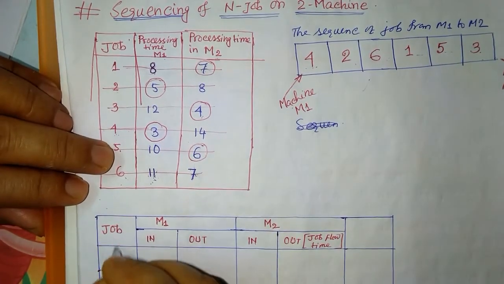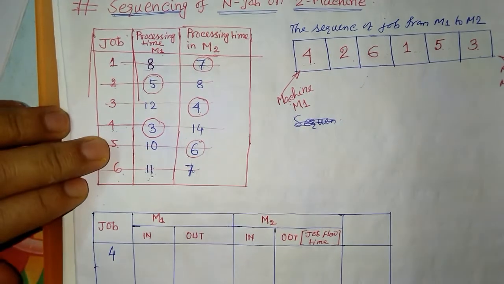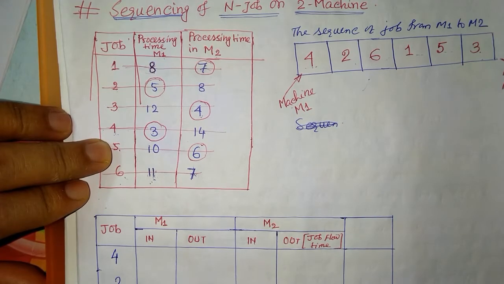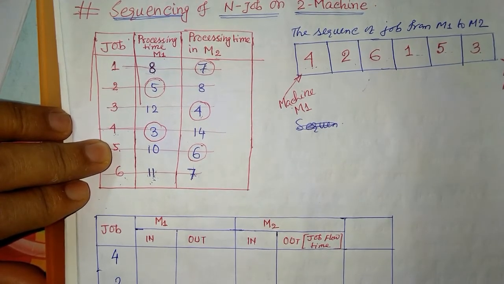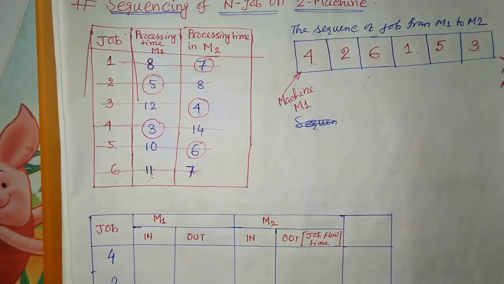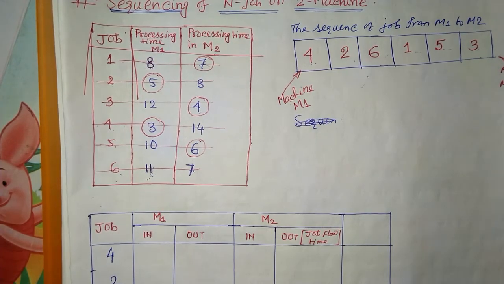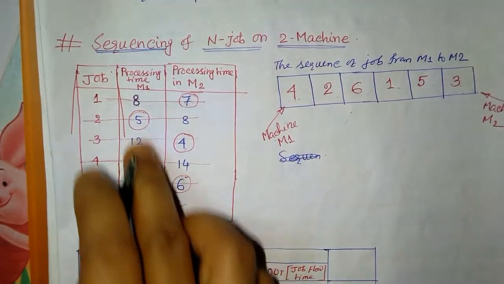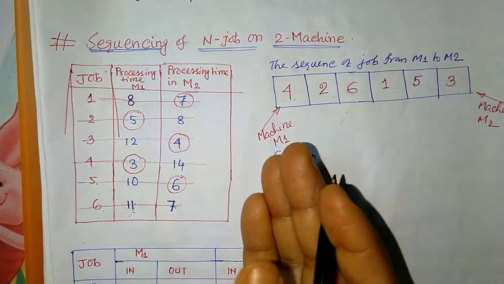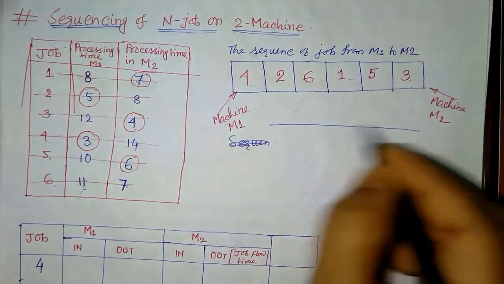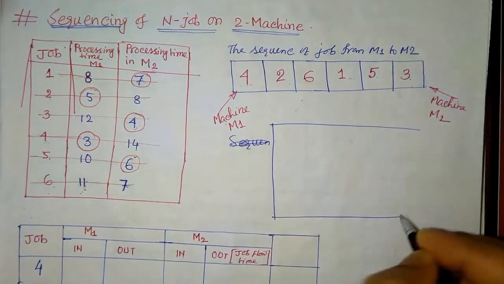Okay, so we got the sequence. First our job number 4. Next we have job number 2, then job number 6, then job number 1, then job number 5, and then job number 3. So this is our job order. By writing this, you can make these boxes again so that it will be easier, otherwise we can directly make them.